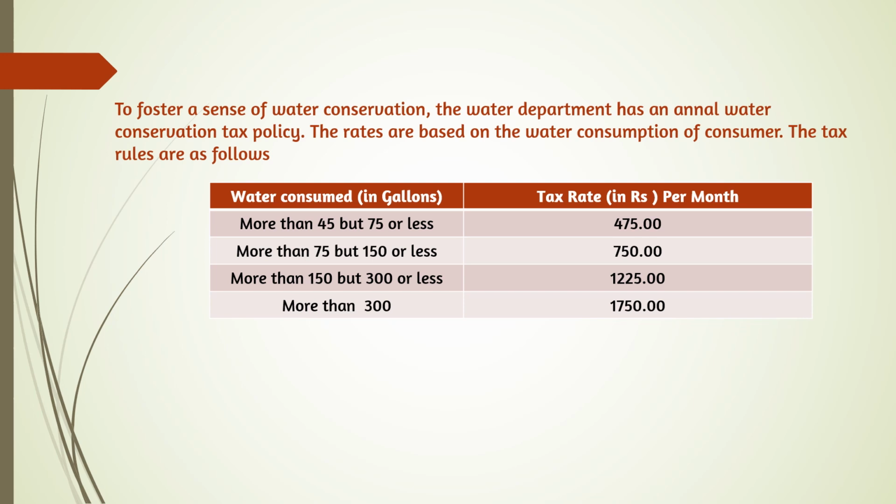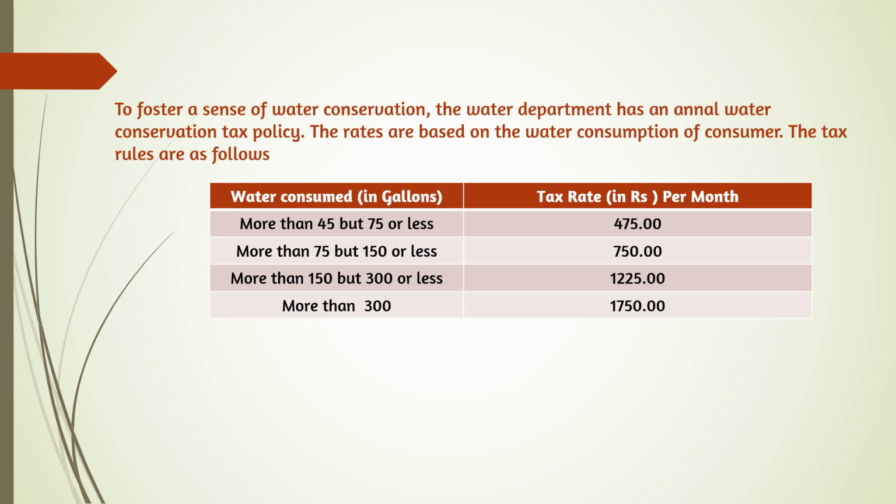Keep in mind, the way of writing the program will change if the amount is not fixed. So here we can see a fixed amount has to be given. More than 45 but 75 or less, that means 475.